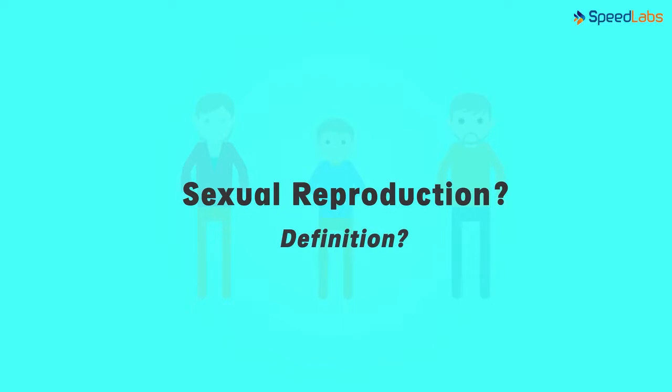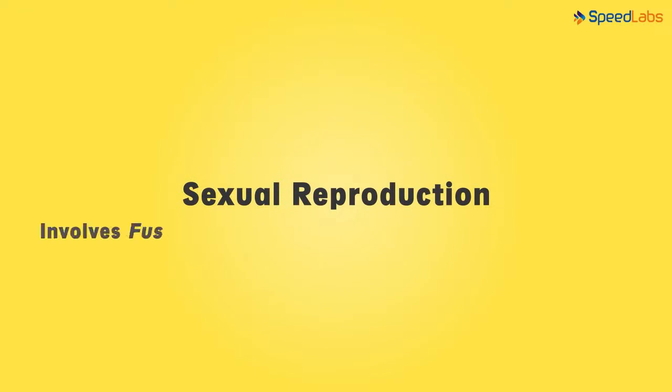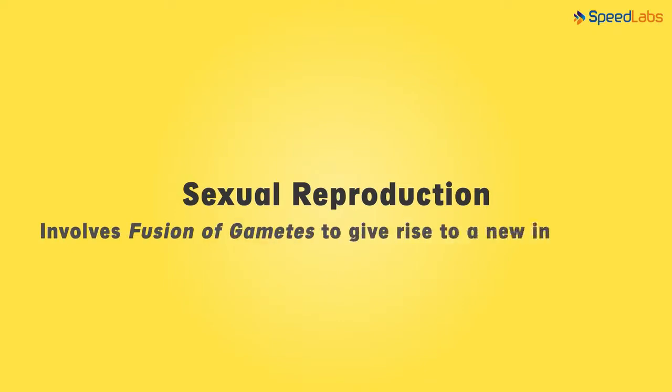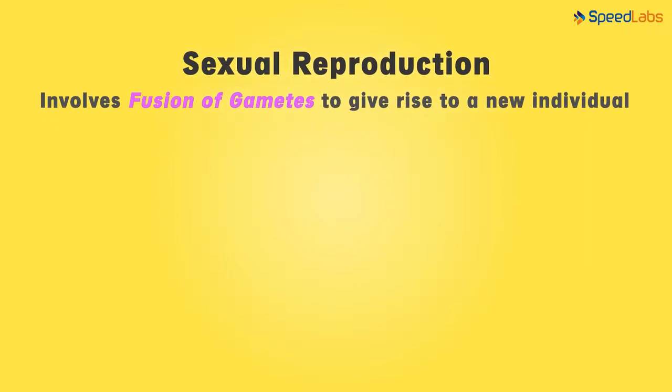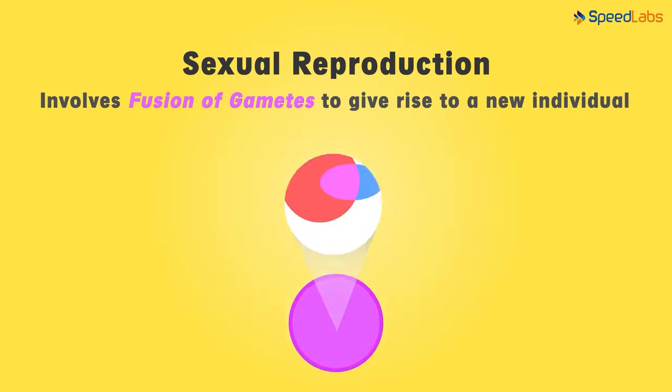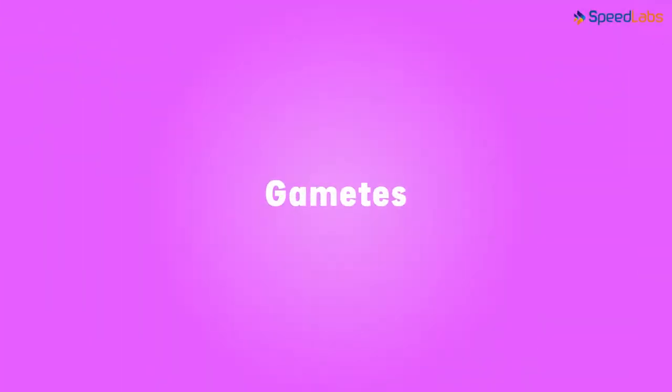Do you remember what it was? Let me help you. Sexual reproduction is the type of reproduction which involves fusion of gametes to give rise to a new individual. Now here the term fusion of gametes is the answer to our question. Why is that so? This is because if we say that the zygote is formed with the fusion of gametes, then it means the newly formed individual will have a blend of characters. Thus, in order to learn sexual reproduction, we need to understand the gametes first.